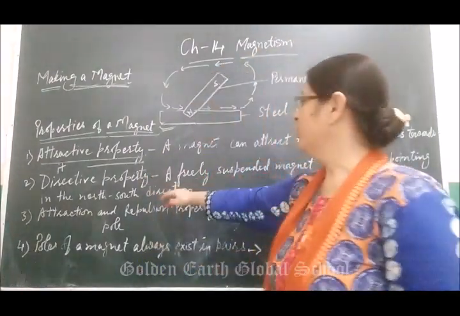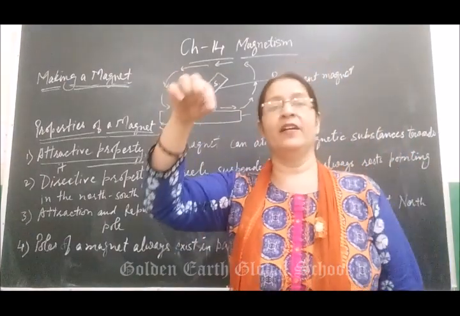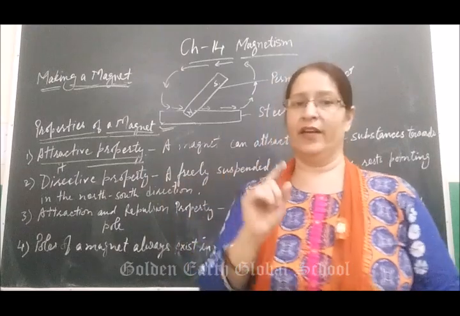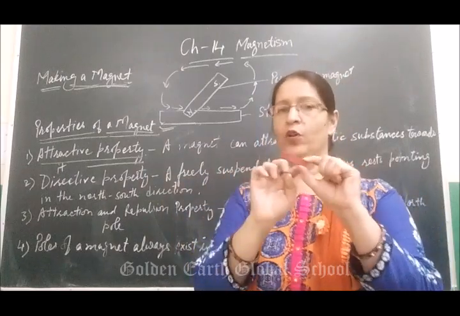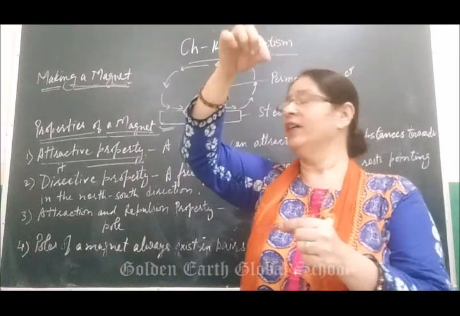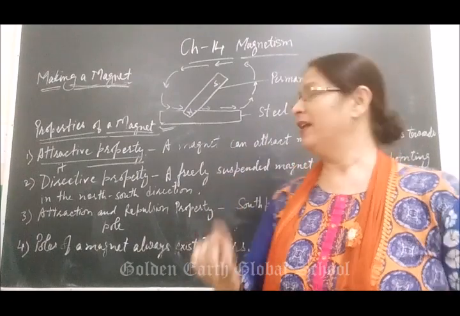Next property we are going to take is the directive property. A freely suspended magnet always rests pointing in a north-south direction, because a magnet has two poles, north pole and south pole. When we hang and suspend it, it will always point in a north-south direction.